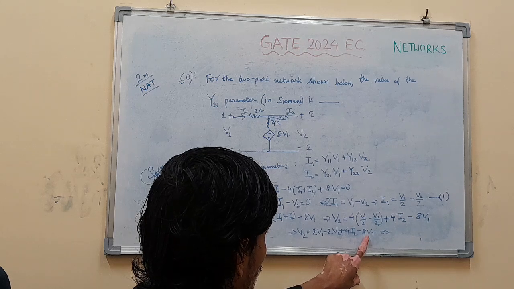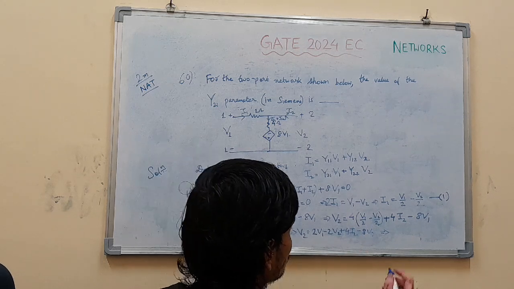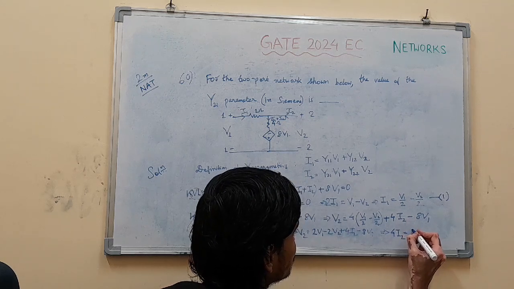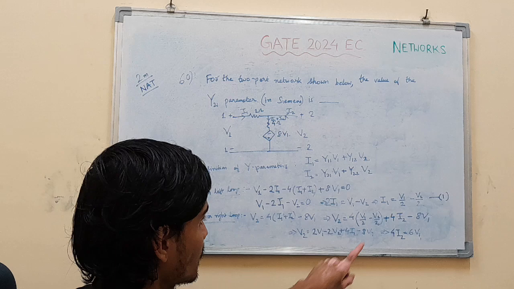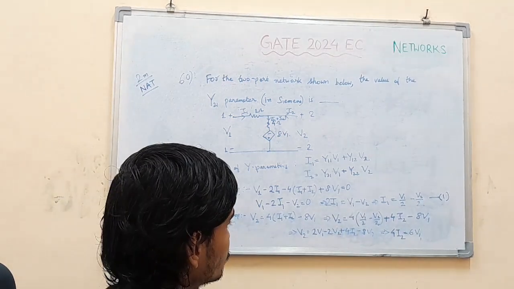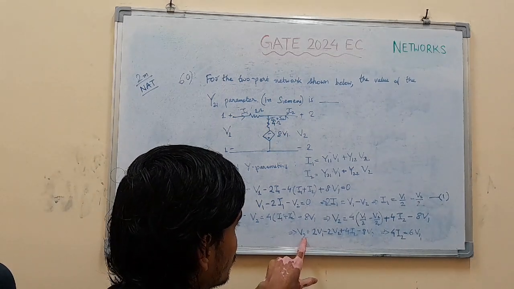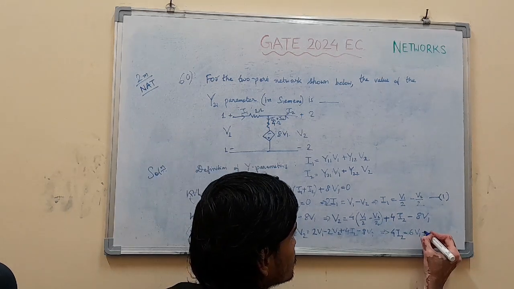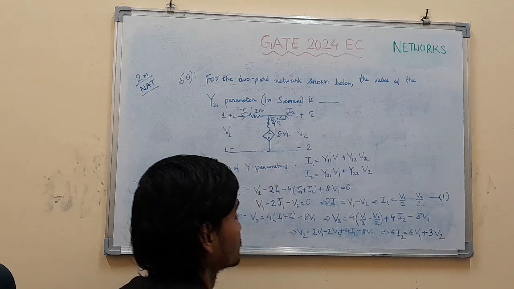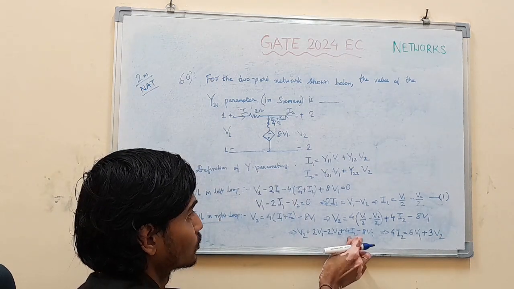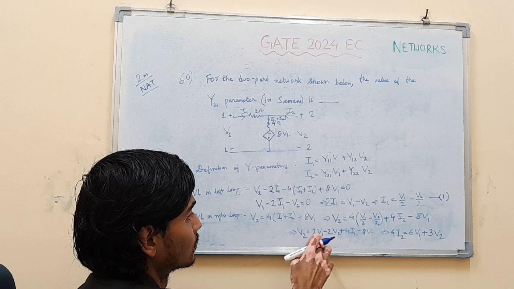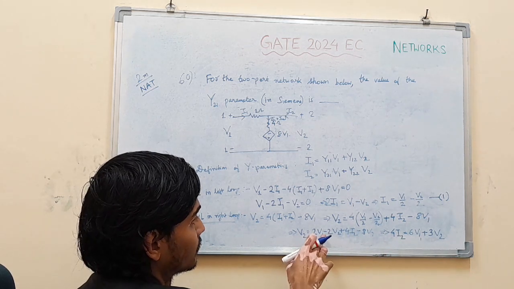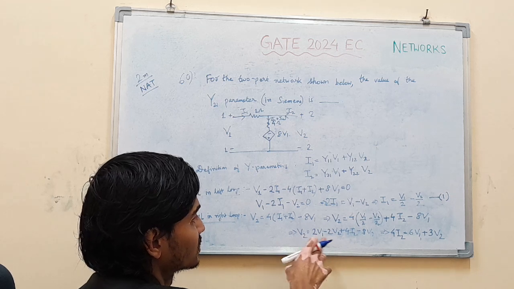Keeping 4I2 here, 4I2 equal to 8V1 minus 2V1, that is 6V1, and plus 2V2 plus V2, that is 3V2.